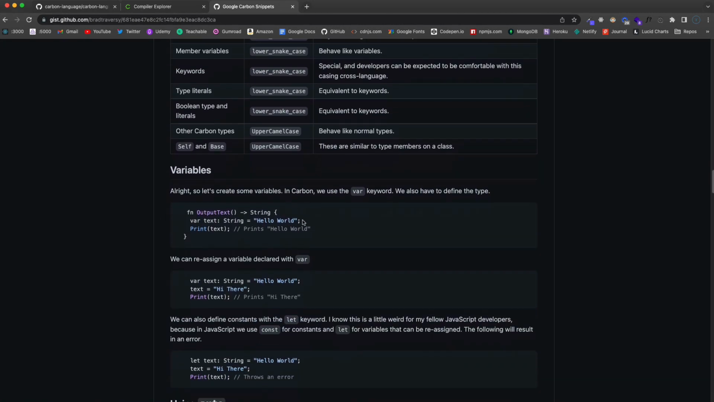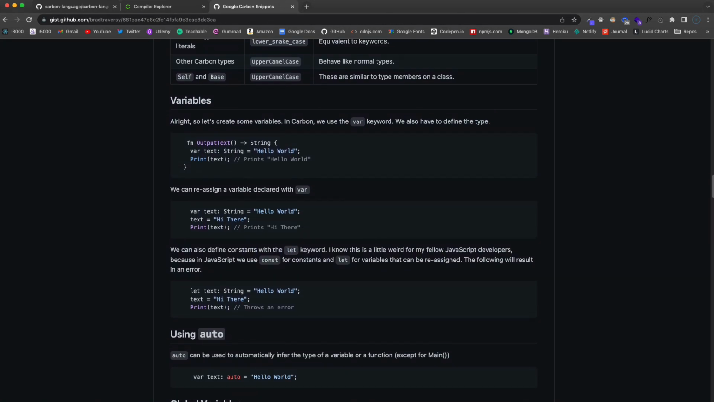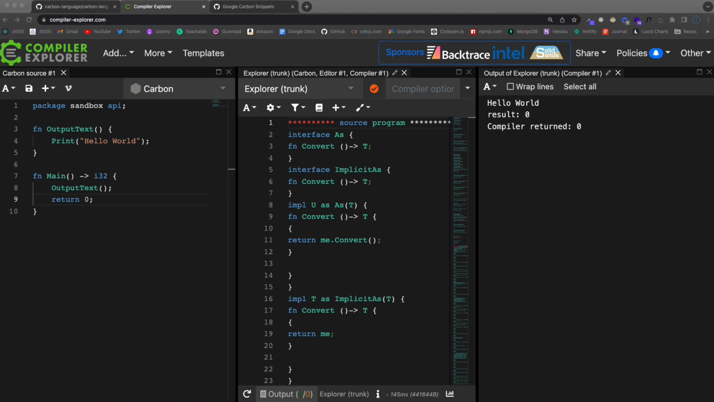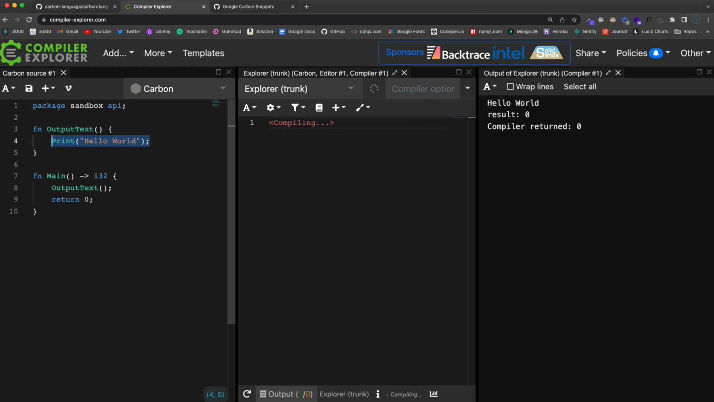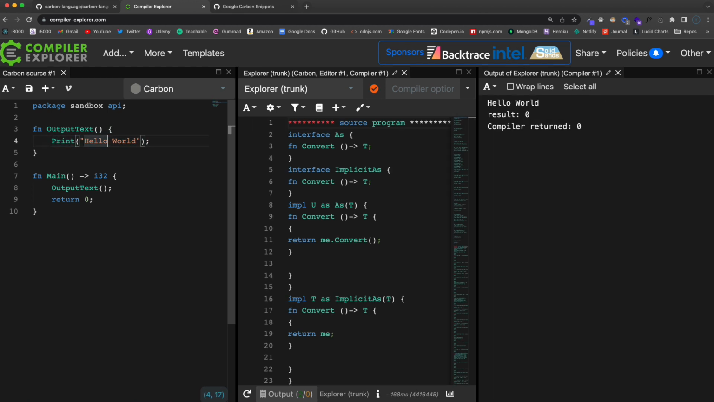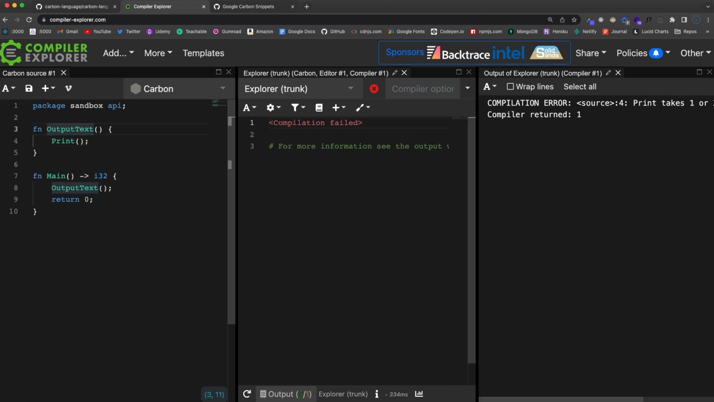All right, now let's get into variables because we haven't done that yet. So let's hop over here and variables. Let's see, what should we do here? We'll still keep this output text function. And actually, let's keep the print, but instead of printing a string directly, we'll create a variable. So let's go up here, and oops, I can't use that shortcut. All right, so let's go in here and create a variable.